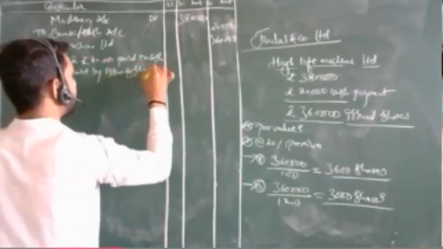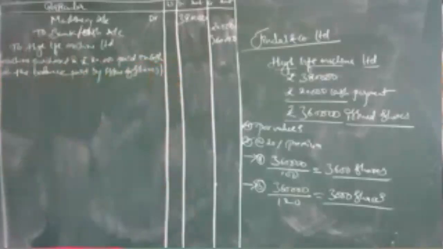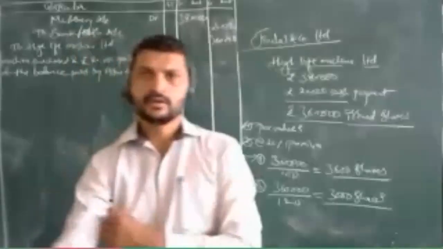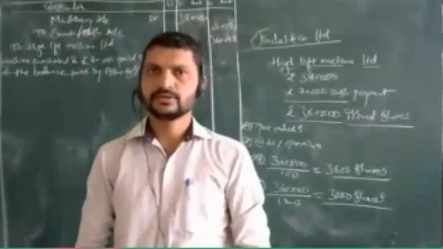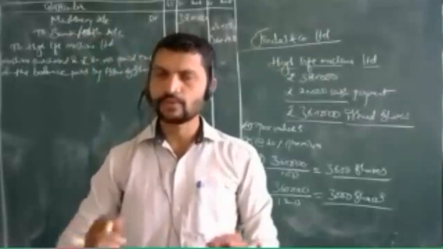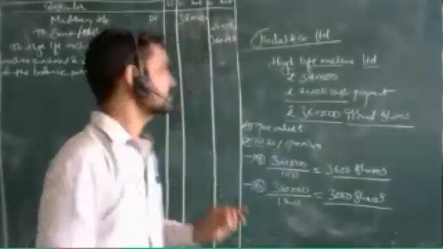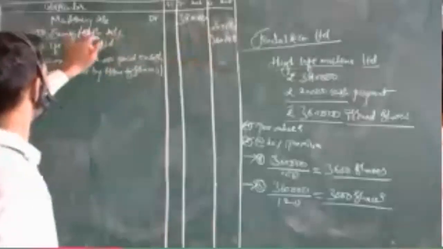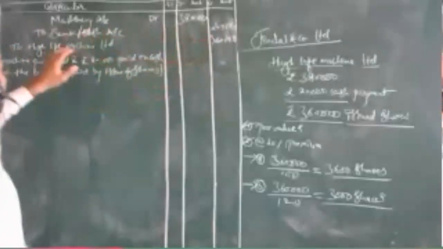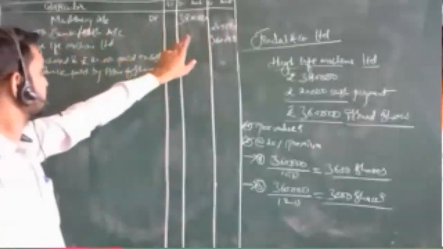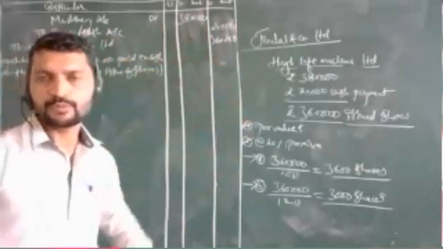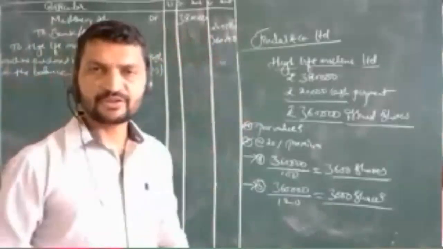The balance you are going to pay by issue of shares. That is one of the points to note here. We have made only the cash payment of rupees 20,000 through bank or cash account to High Life Machinery Limited account. The balance 3,60,000 we are going to pay them in shares.